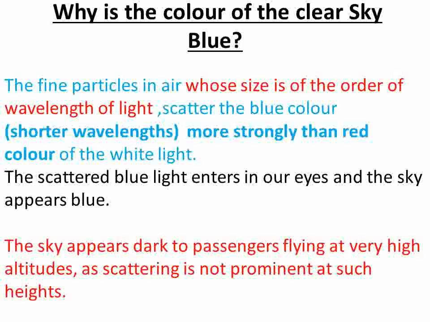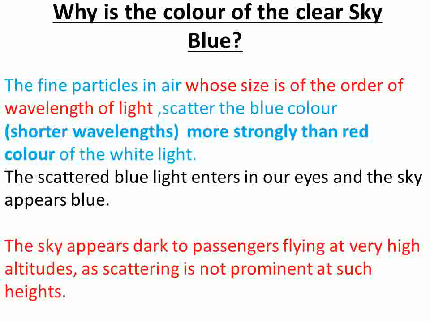They scatter the blue color, the shortest wavelength, more strongly than the red color of white light. The scattered blue light enters the eye and the sky appears blue.